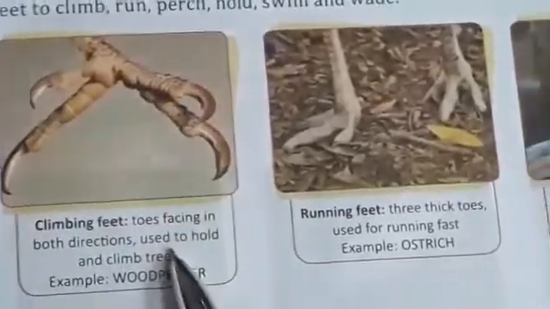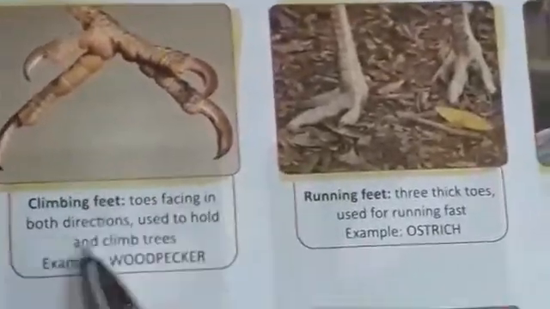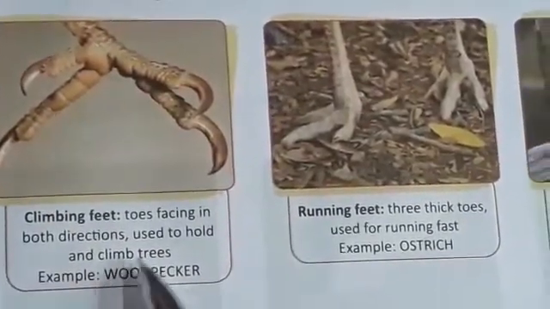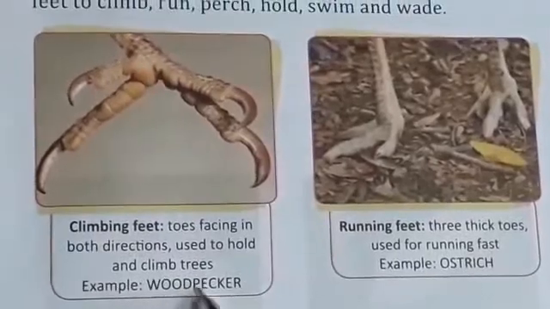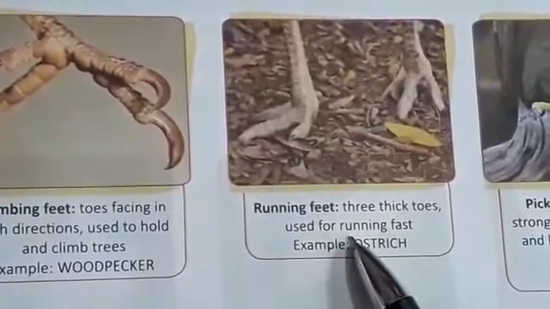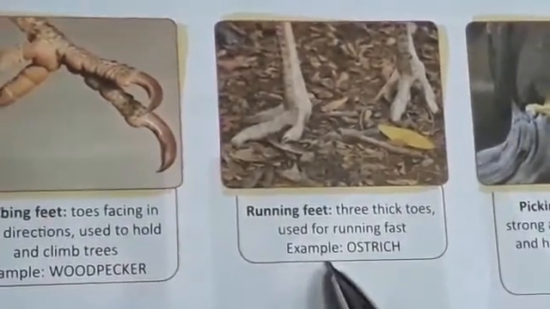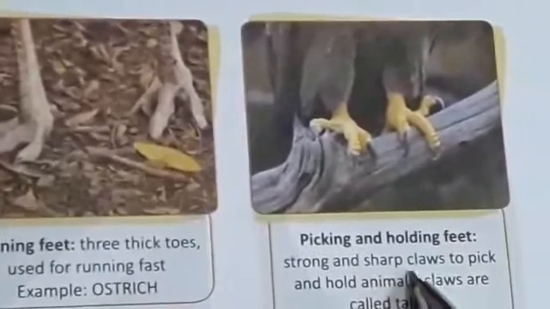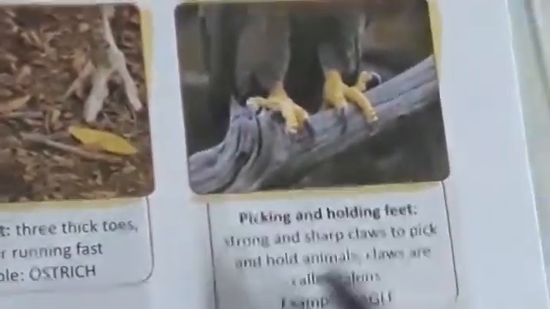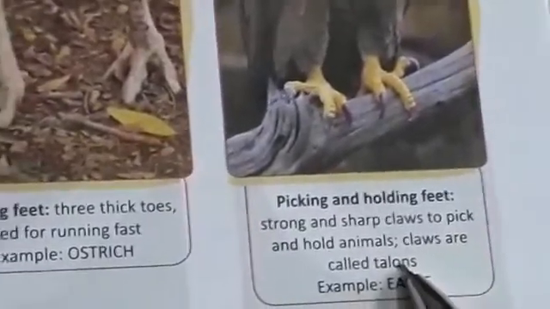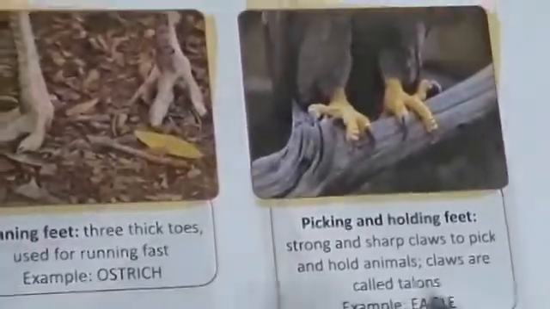Climbing feet: toes facing in both directions, used to hold and climb trees. Example, woodpecker. Running feet: three thick toes used for running fast. Example, ostrich. Picking and holding feet: a strong and sharp claw to pick and hold animals. Claws are called talons. Example, eagles.